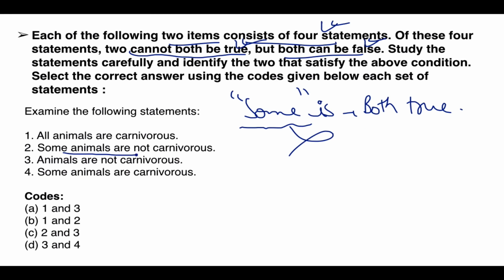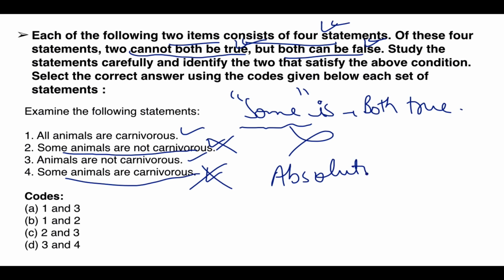Since some animals are not carnivorous and some animals are carnivorous, absolutely both can be true. Some animals like cow are not carnivorous, some animals like tiger are carnivorous. So 2 and 4 cannot be the answer at all. So the answer is 1 and 3. Whenever there is absolutist thinking, then only both cannot be true. If certain kinds of questions appear again, just go for "all." All animals are carnivorous, all animals are not carnivorous. Both of these together cannot be true. So the answer is 1 and 3.